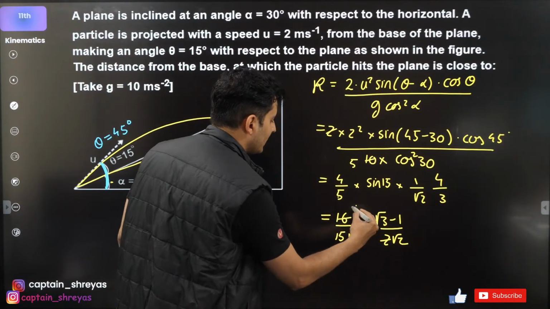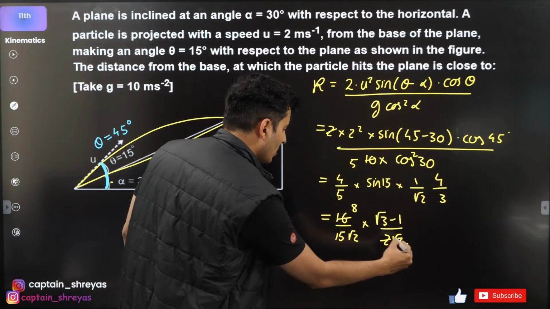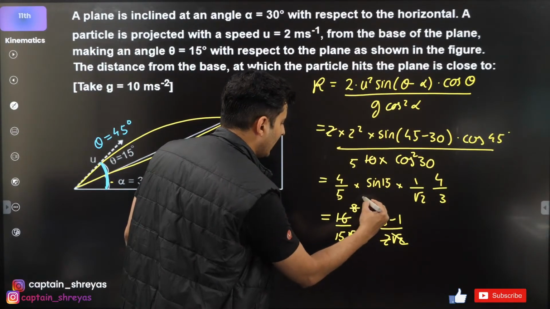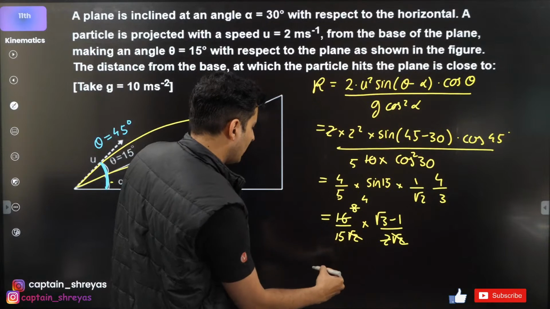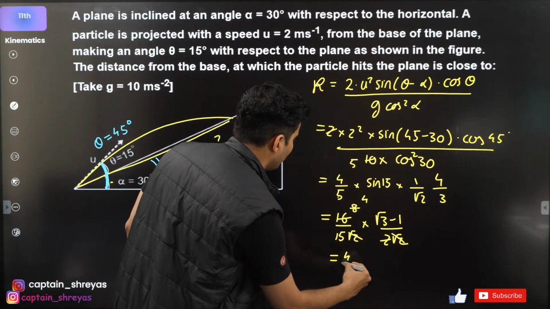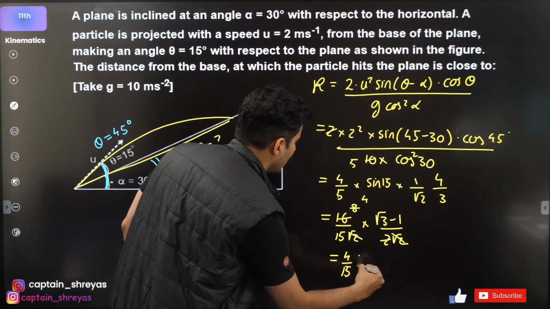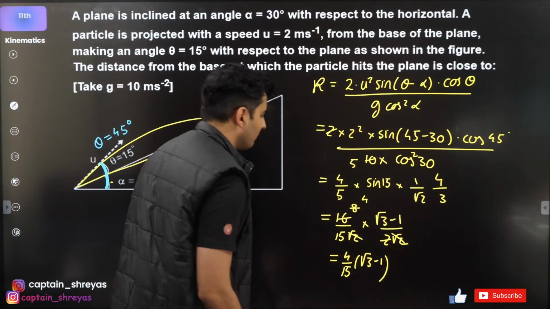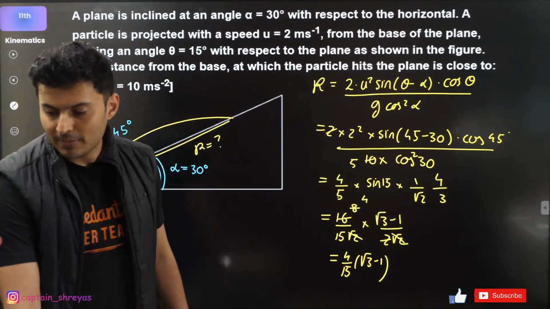This 2 goes with 16, 8 times. Root 2 into 2 will become 2. 2 goes with 8, 4 times. Right? Just check this out. So this will be 4 by 15 into root 3 minus 1. That's the answer. Yep, there you go.